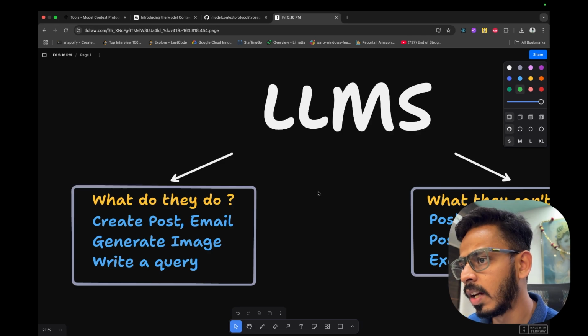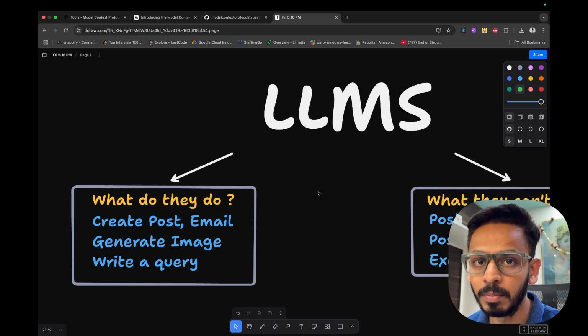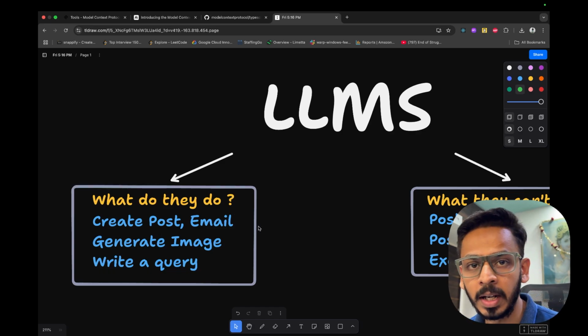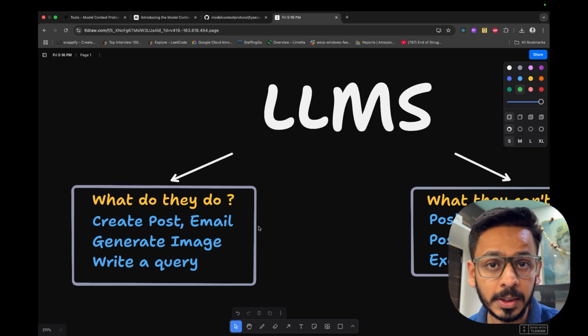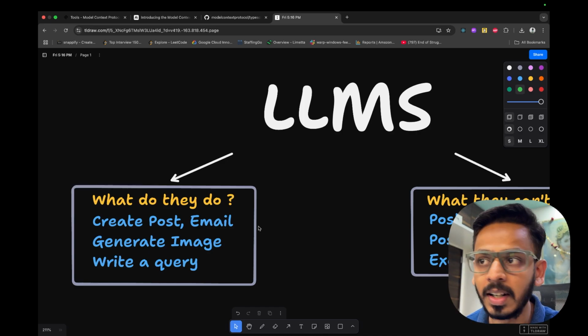As far as we are concerned for 2025 till now, what LLMs could do is create a post which you can post on LinkedIn, Instagram, or Twitter. They could write an email to your boss, to your friend, a formal email, or an email of resignation.